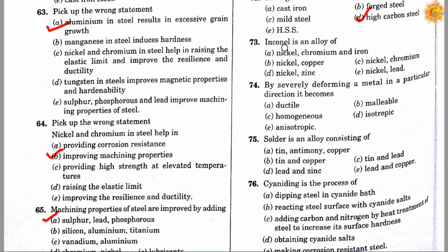Inconel is an alloy of: option A, nickel, chromium and iron; option B, nickel, copper; option C, nickel, chromium; option D, nickel, zinc; option E, nickel, lead. So correct answer is A.